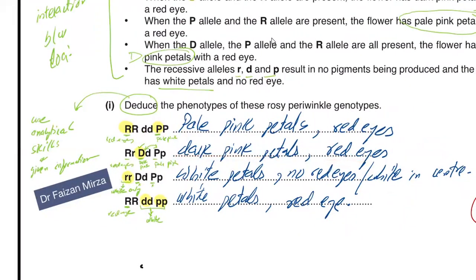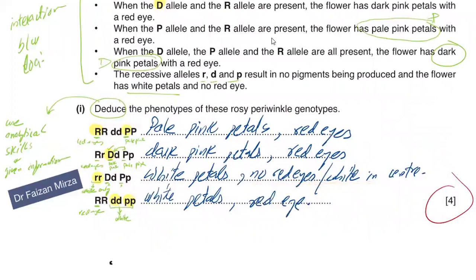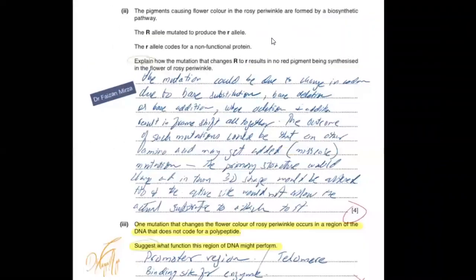Apart from that, if a small r is present, then definitely it'll be white petals. And if D and P are both present, but since the R is not there, they will have no red eye, with a white center. The same goes for D with small p. This will cause dark pink petals and red eye. Why? Because capital R is present there. So just use your analytical skills to mention the phenotypes here.